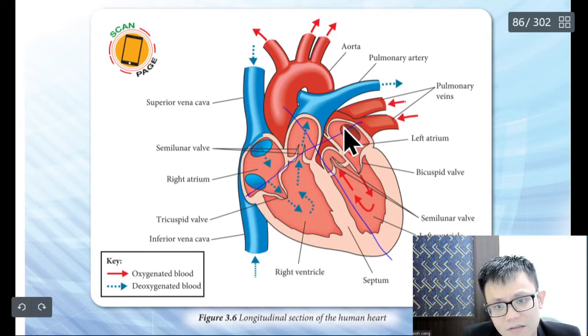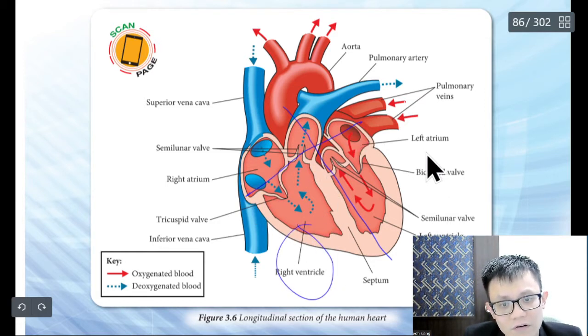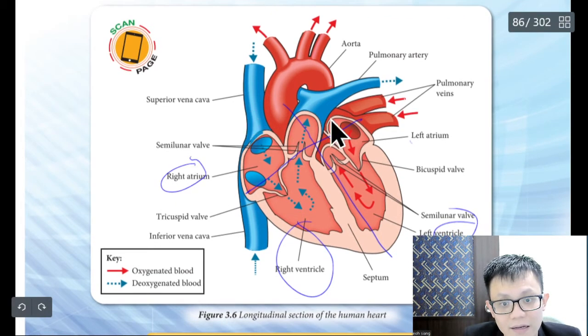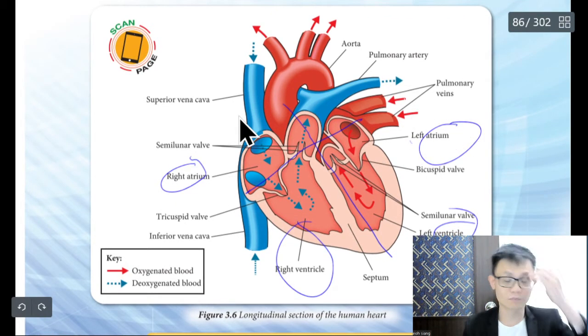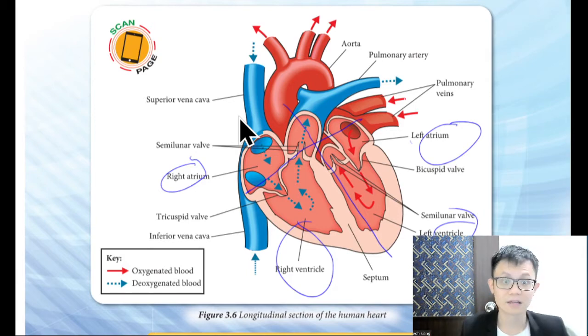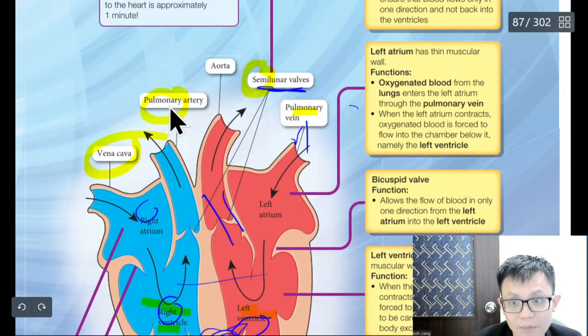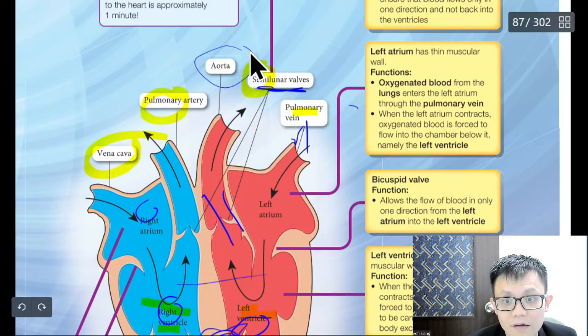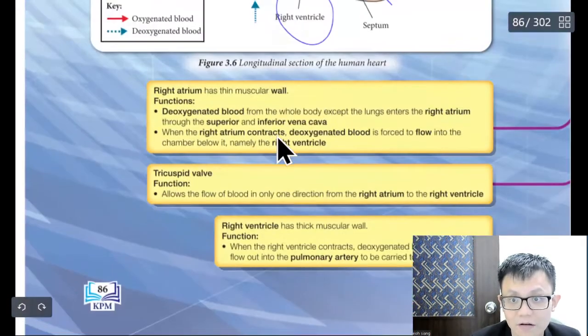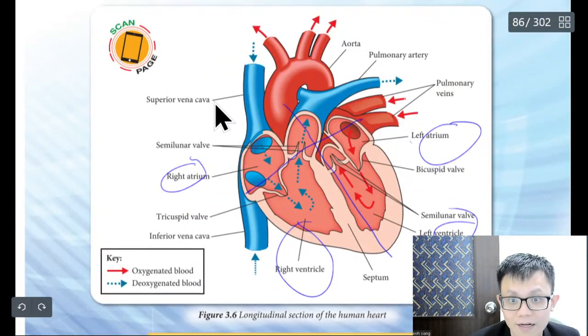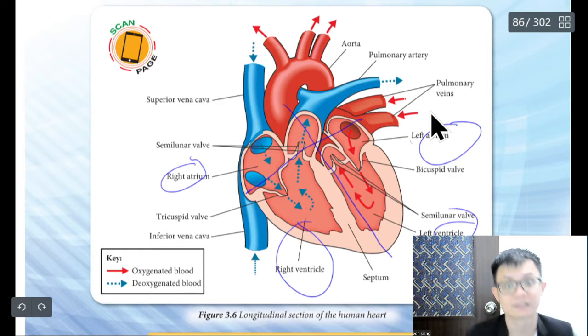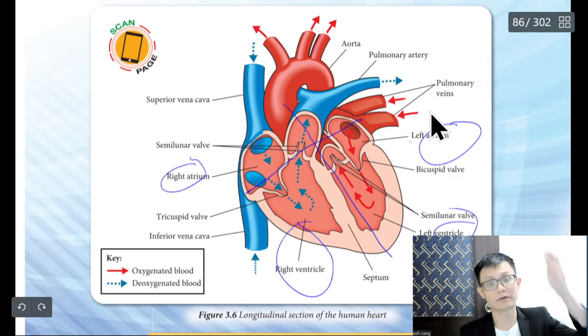Cut like this first. So right ventricle, left ventricle, right atrium, left atrium. Again, vena cava, aorta, pulmonary artery, pulmonary vein. You can see from here, vena cava, pulmonary artery, aorta, pulmonary vein. Same, okay. Vena cava, aorta, pulmonary artery, and then this one is pulmonary vein. Same like the picture just now. Just you need to memorize the sequence.